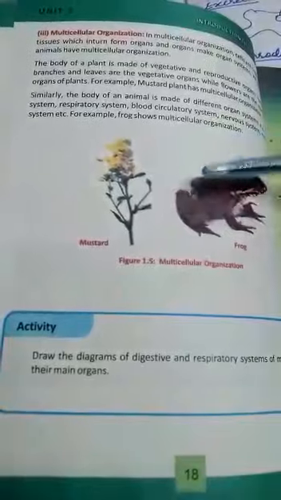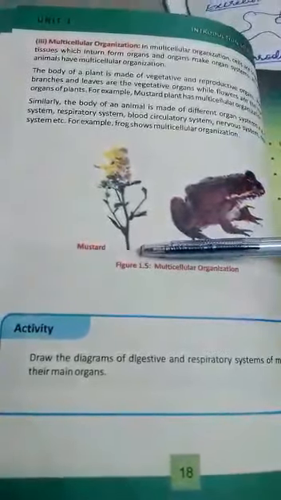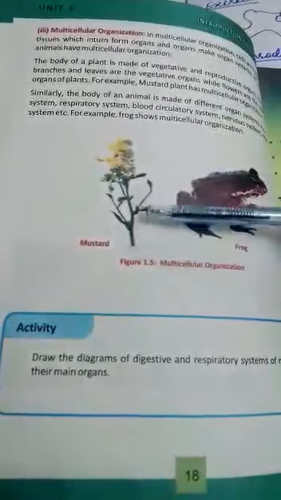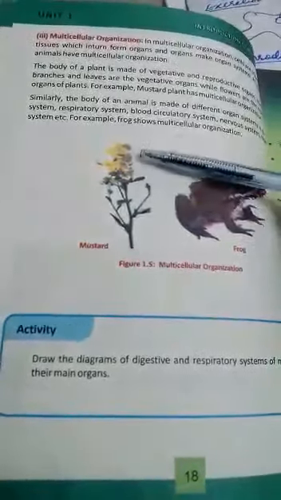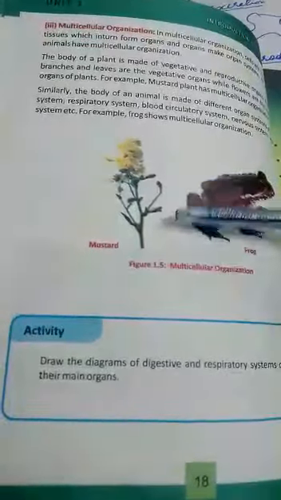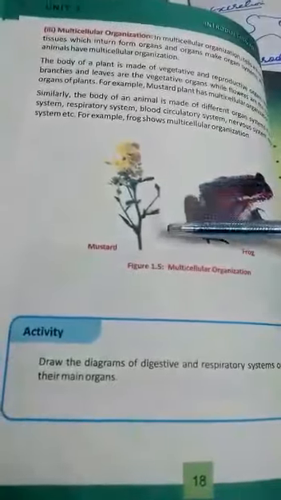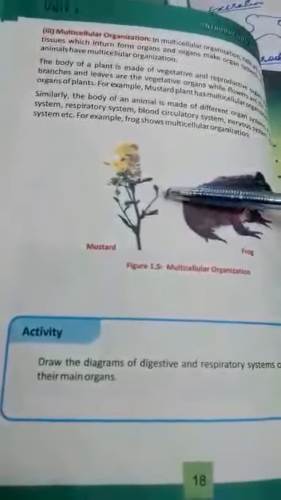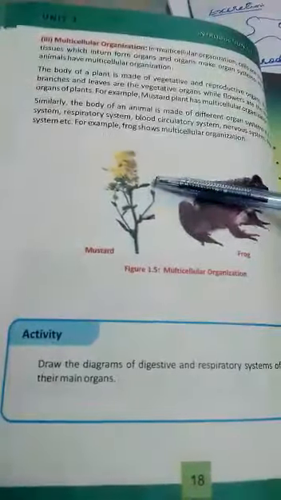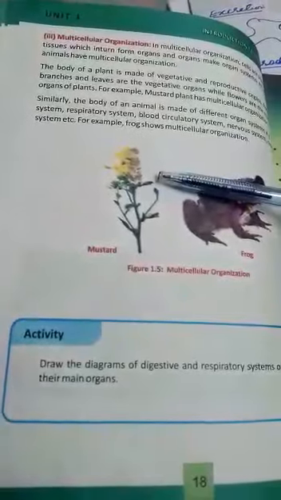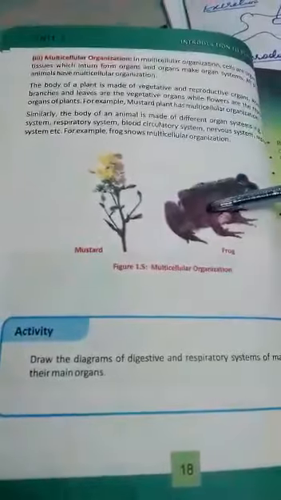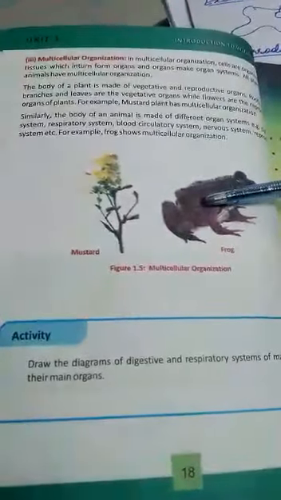For example, in case of plants, we take the example of a mustard plant. Mustard plants have organs like root, stem, leaves, and flowers. Stem, root, and leaves are the vegetative organs and they make the vegetative system. This system performs the function of preparation of food. Flowers make the reproductive system. They produce seed and fruit, and as a result the plant reproduces.